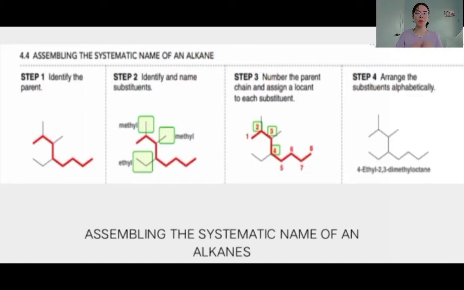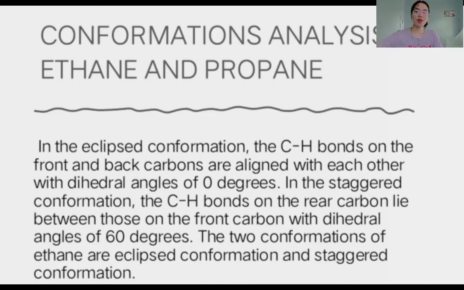Example of assembling the systematic name of alkanes. Identify the parent, identify the named substituent, number the parent chain and assign a locant to each substituent. Arrange the substituents alphabetically. So for conformational analysis of ethane and propane.